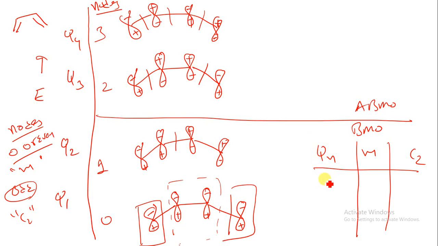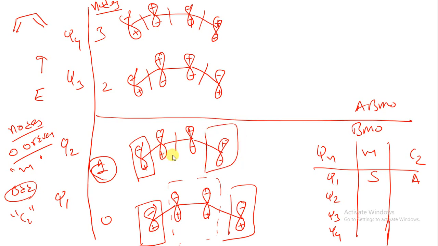So from here we can write down psi 1, psi 2, psi 3 and psi 4. We can say that the one which has a mirror plane, we put down symmetric over here; mirror plane is symmetric, and for the C2 axis it is asymmetric, there is no C2 axis. Now if we have an odd number of nodes, look at this orbital. If I put down the C2 axis over here and rotate.